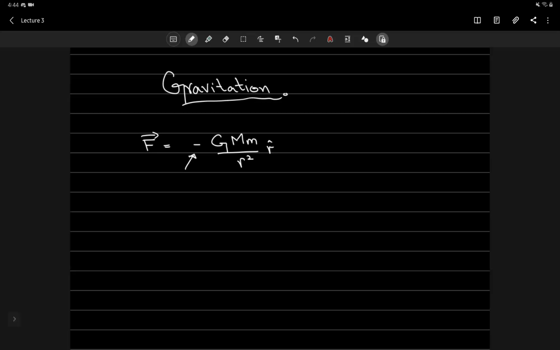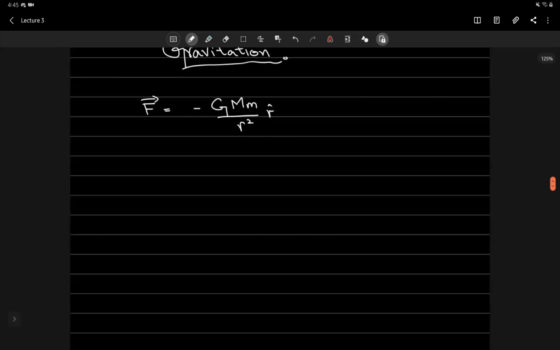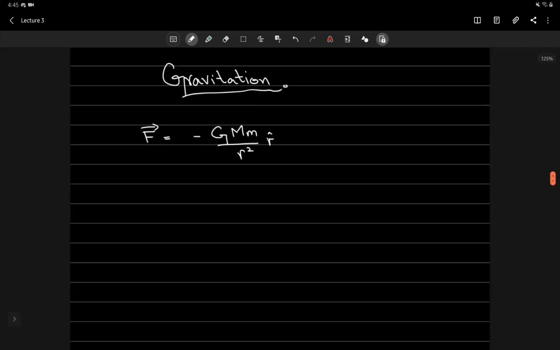Okay. So let's just add another statement to this fact. An object responds to a force by accelerating in the direction of that applied force, and you already know this, right? And it does so by an amount that is inversely proportional to the mass of the object. And with this, we really do have everything that is required to understand the idea of gravitation.